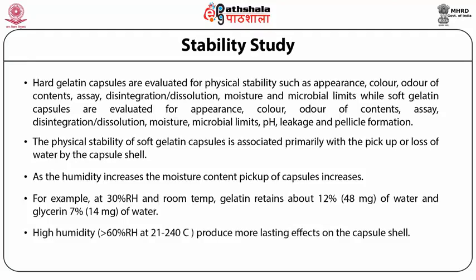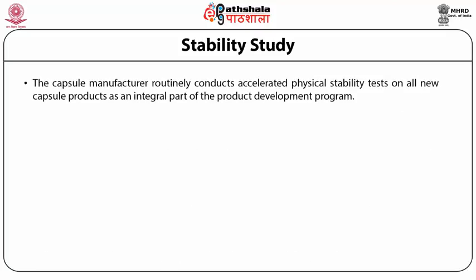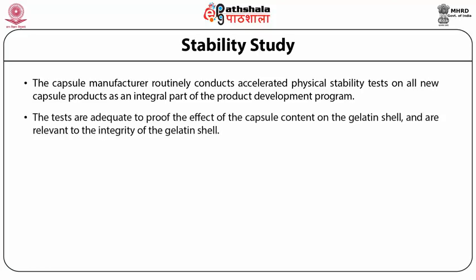High humidity, that is more than 60% relative humidity at temperature 21 to 24 degree centigrade, produces more lasting effects on the capsule shell. As moisture is absorbed, the capsules become softer, tackier, and bloated. The capsule manufacturers routinely conduct accelerated physical stability tests on all new capsule products as an integral part of their product development program. The tests are adequate to prove the effect of capsule content on the gelatin shell and are relevant to the integrity of the gelatin shell.